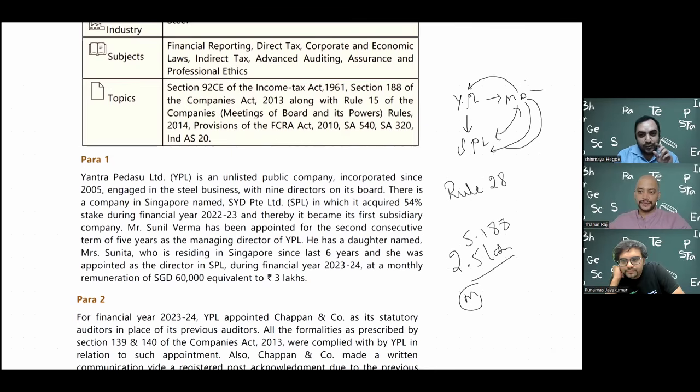In this, there's one extra step. When they talk about the definition of relatives, they say relative means spouse, understandable. Then they say children, understandable. And they say children of spouse, step-children, and then domestic partner and children of domestic partners. Are they recognizing live-in relationships in those cases? That's how the terms are used in Ind AS 24.